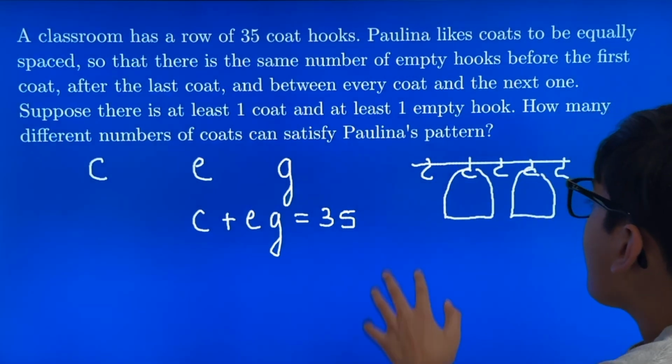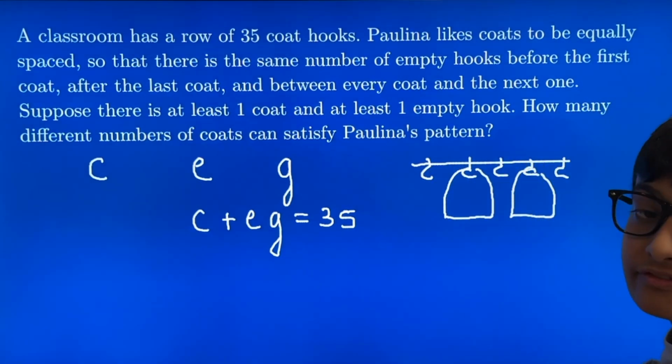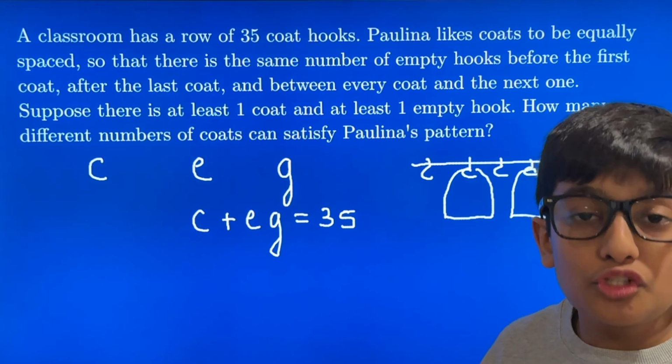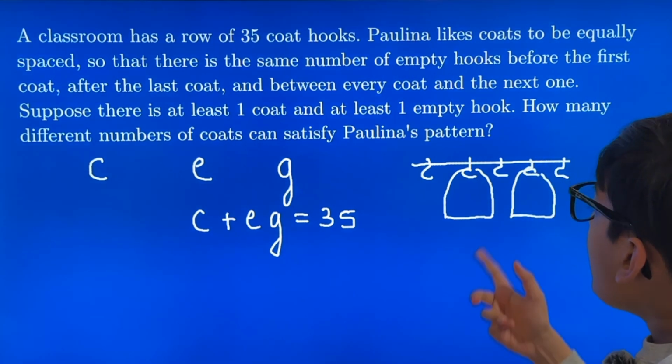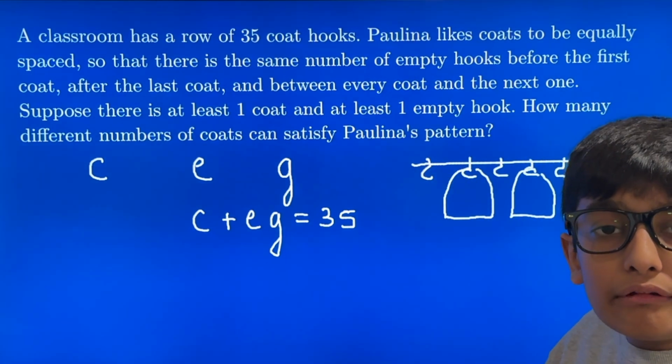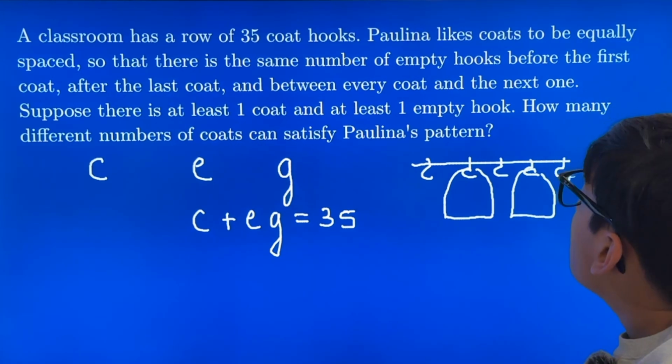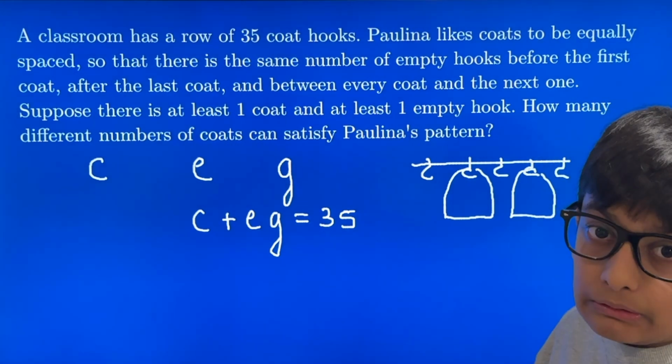That means that we have gaps here, here, and here. So we have 3 gaps and 2 coats. We have one more gap than the number of coats.